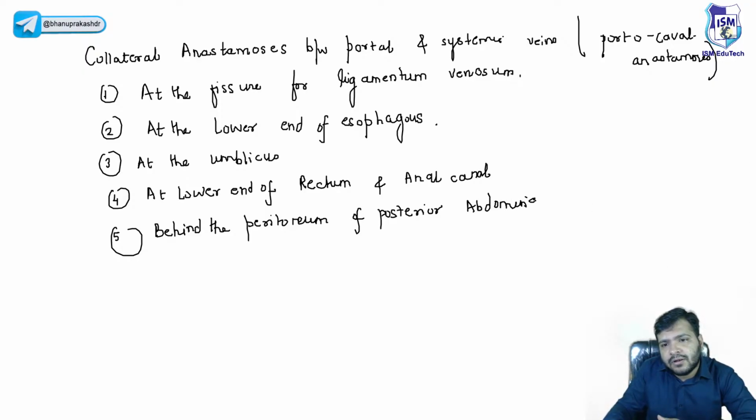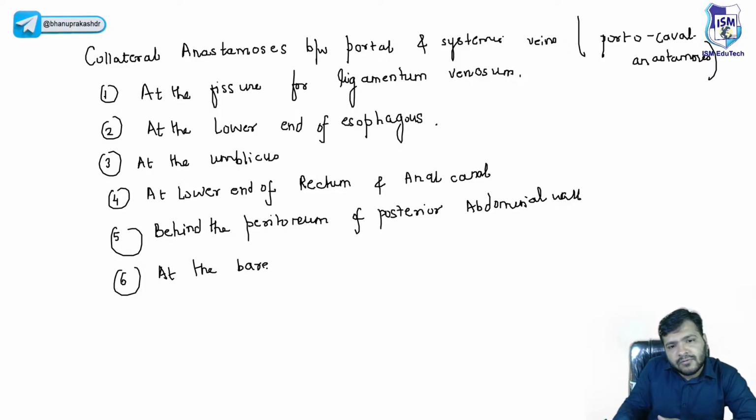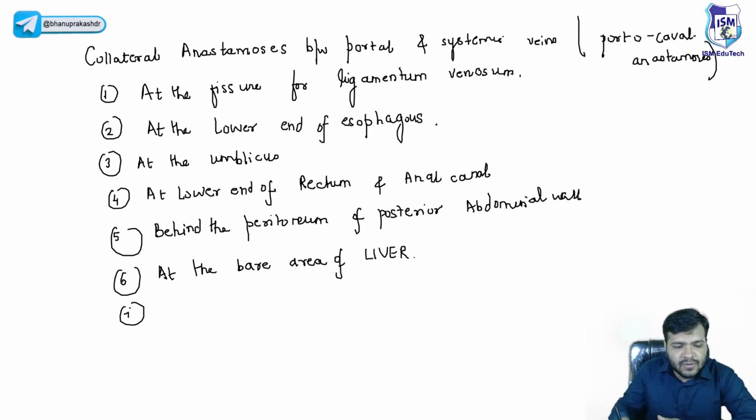The sixth one is at the bare area of the liver. And the seventh one is in the falciform ligament.